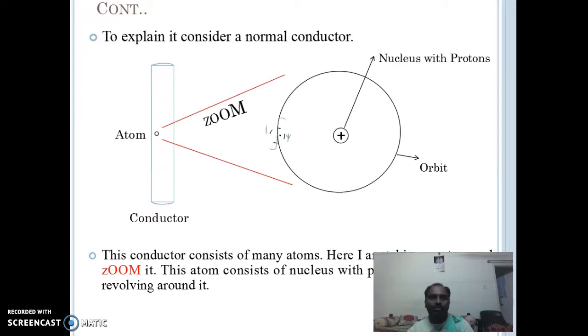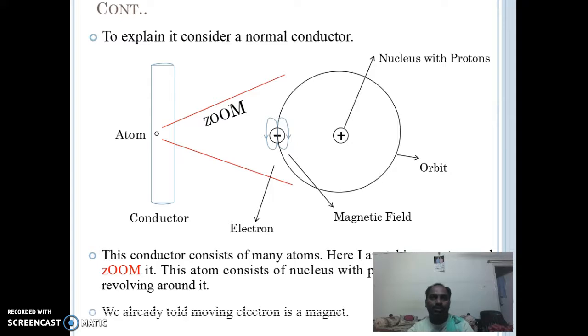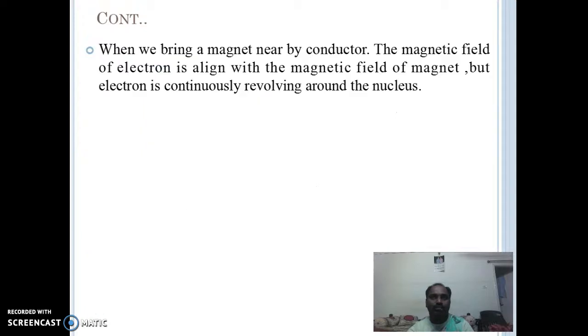The atom consists of a nucleus with protons, and electrons are revolving around the nucleus. That is shown in the figure, with the magnetic field of the electron as shown. We already know the moving electron is a magnet.